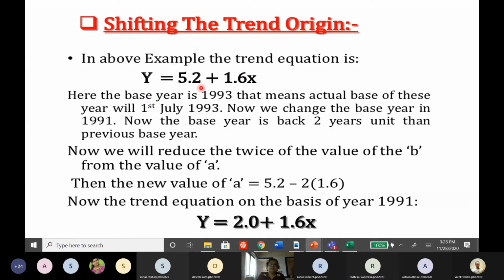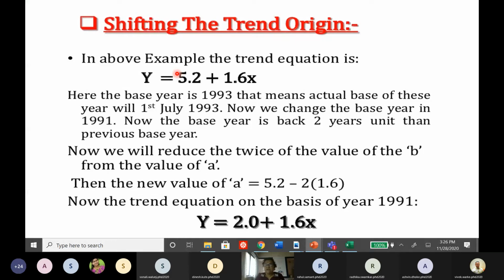And this 5.2 is nothing but a y-intercept. Do you agree with me? Yes, ma'am. This 5.2 is a y-intercept. But if I am changing the year, I am shifting the origin along the y direction. So this 5.2 will not remain the same. So 5.2 minus 2 times the slope.